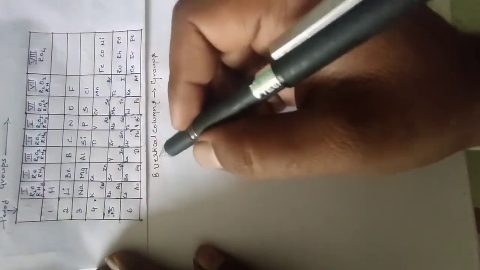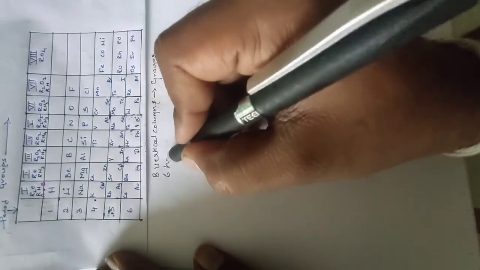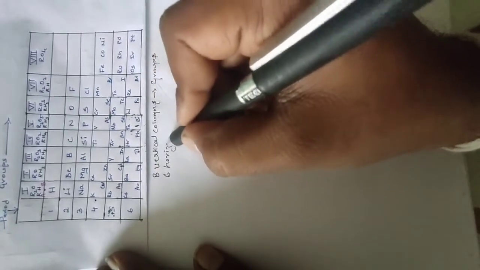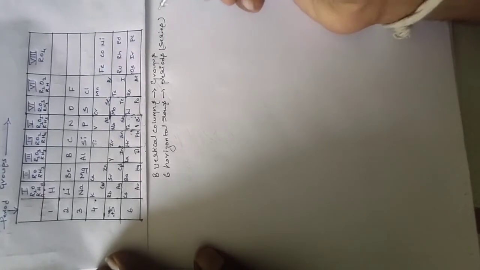The 8 vertical columns are called groups. Then he took 6 horizontal rows, which we call periods, or also series.